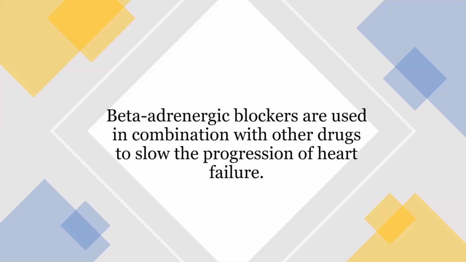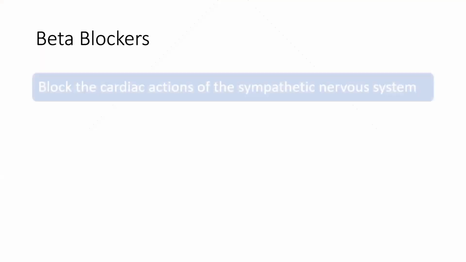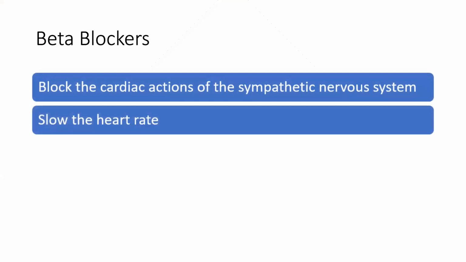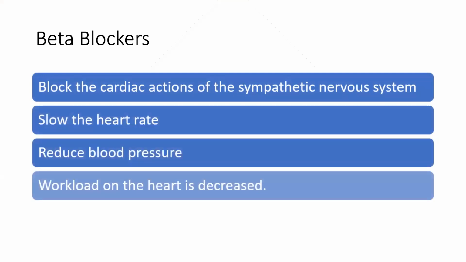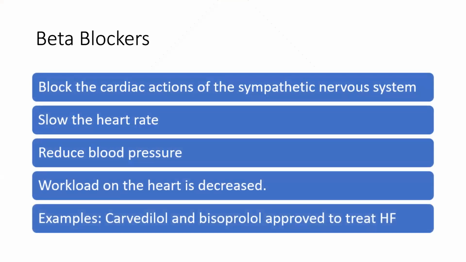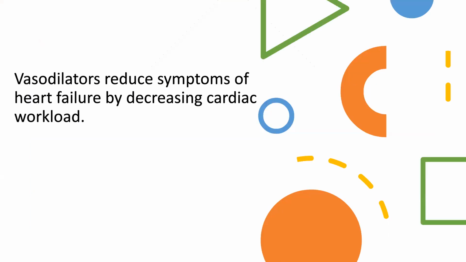Next category of drugs is the beta-adrenergic blockers. They are used in combination with other drugs to slow the progression of heart failure. They block the cardiac actions of the sympathetic nervous system. They slow the heart rate. They reduce the blood pressure. Workload on the heart is decreased. Examples are carvedilol and bisoprolol. These two -lols are approved to treat heart failure.